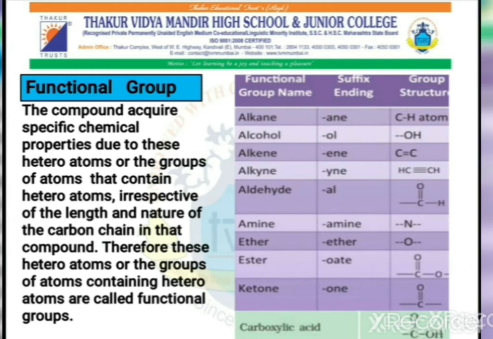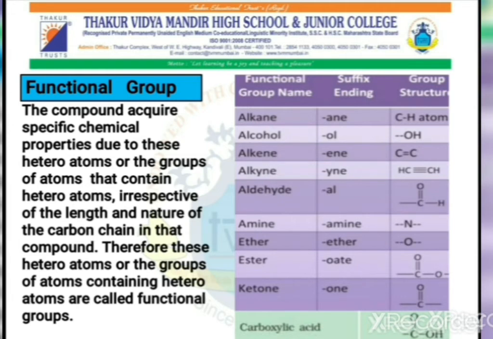If it is CO, it is changed to ONE. And if it is COOH, it is replaced by carboxylic group, that is OIC acid. So that is about the functional groups. These functional groups will be used when we are giving the name to the organic compound.